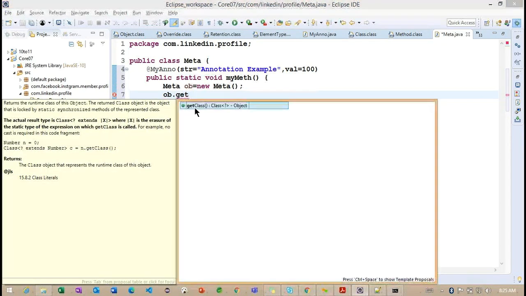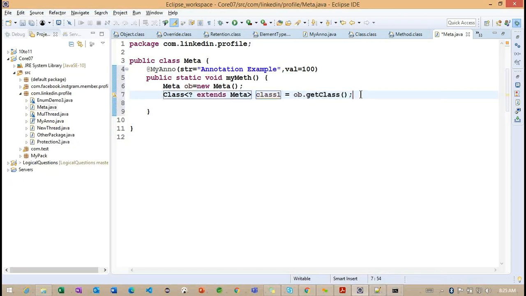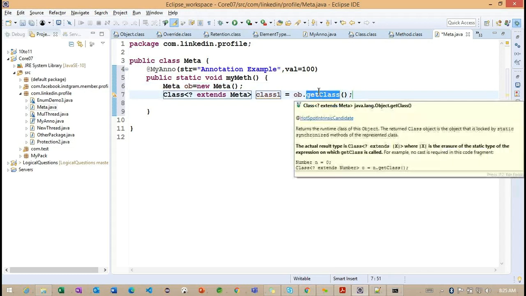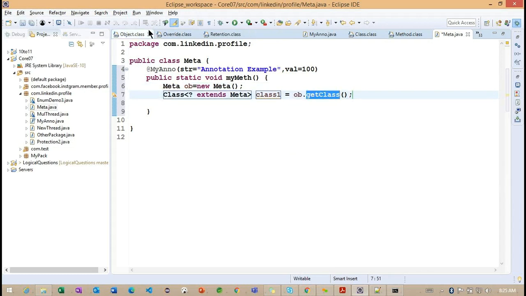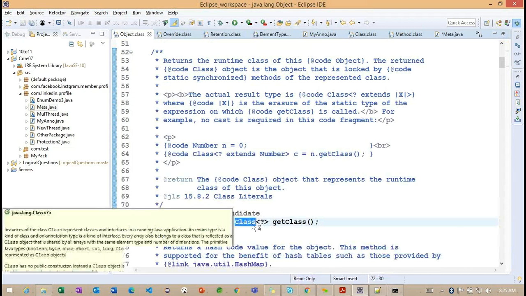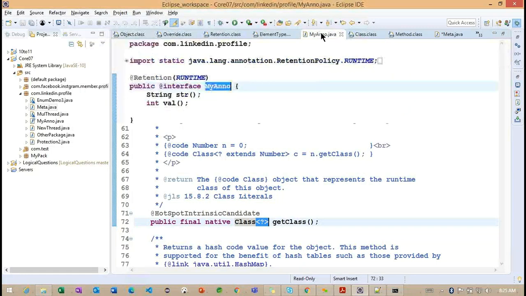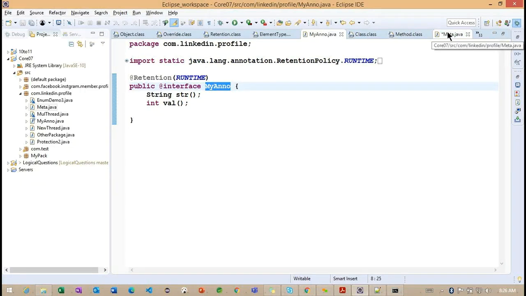To find out the class object here, now you can see we are getting the get class method here. Let me provide the return type here. So this is getClass. By default, we already identified here, it comes from our Meta. Getting the point, Meta already extends from our Object class, so directly we are calling this particular get class. Now if you observe, the get class method is trying to return the class object here. The question mark, we'll see in our upcoming classes. This section of code we are going to call a generic type here. In our upcoming classes we'll work on how exactly we can go for the generic classes.